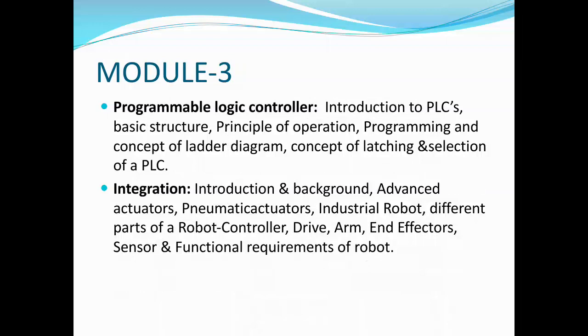In that integration part you will study introduction and background of the integration part, then advanced actuators, pneumatic actuators, industrial robot, different parts of robot, that is controller, drive, arm, end effectors, sensor, and functional requirements of robot. So in the integration part, we are going to study how the robot is an integrated system of mechatronics.